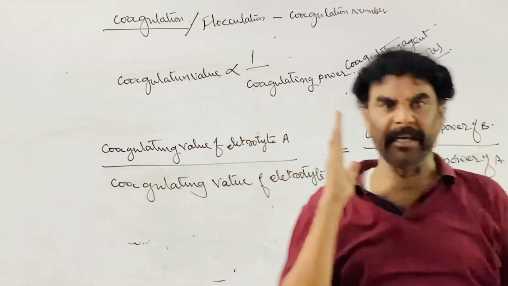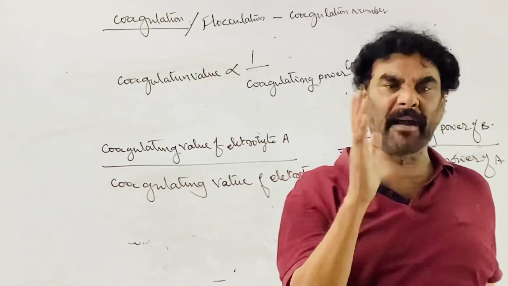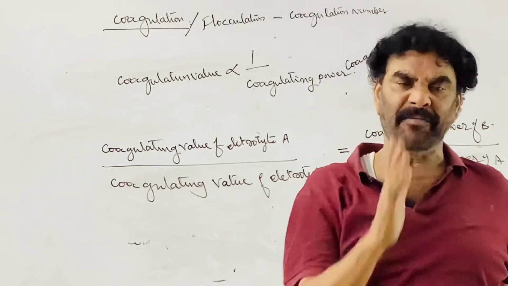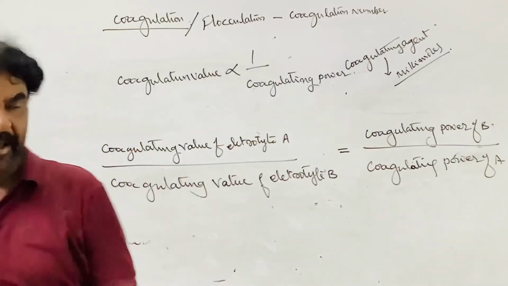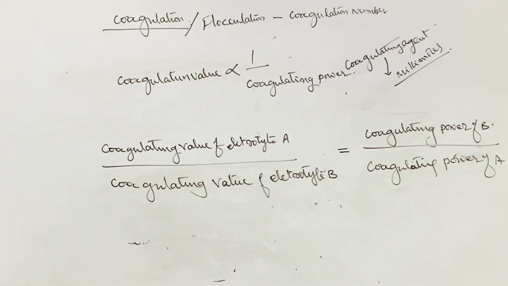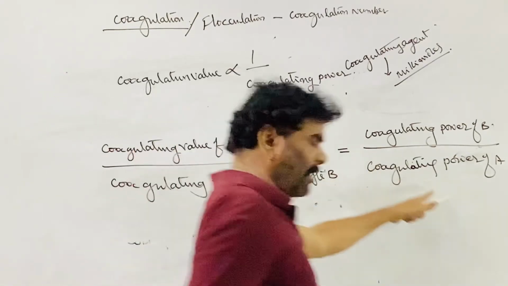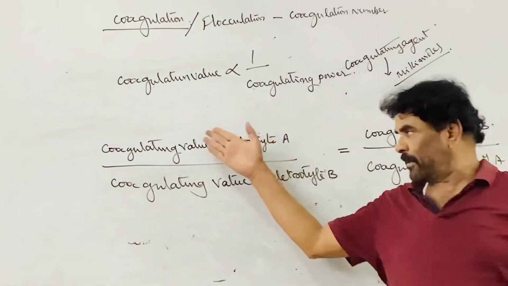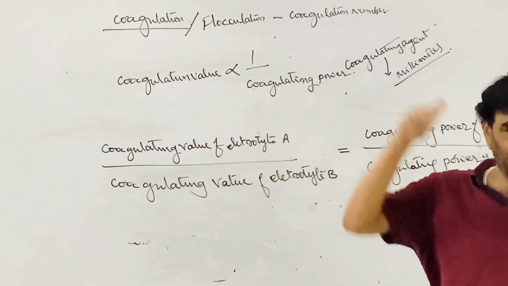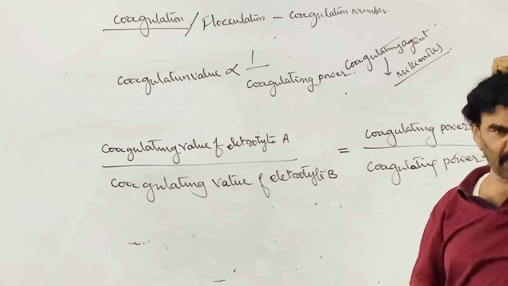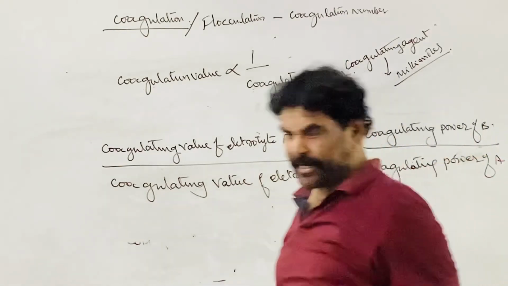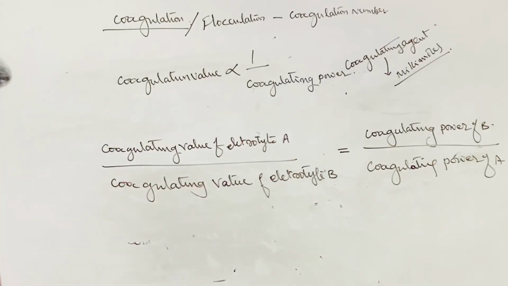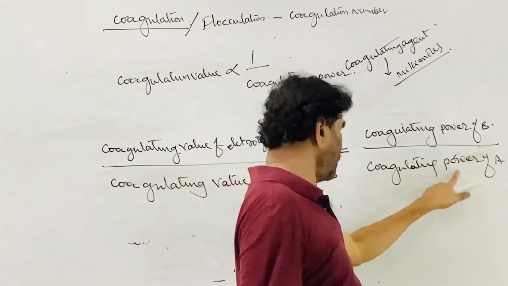What is the coagulating value? Millimoles of the electrolyte required to cause the precipitation of 1 liter of a given colloidal solution is called the coagulating value. Millimoles quantity is the value, and for power, if more is required, power is less. If less millimoles are required, then power is more. These two are inversely related. And this coagulating power depends on the